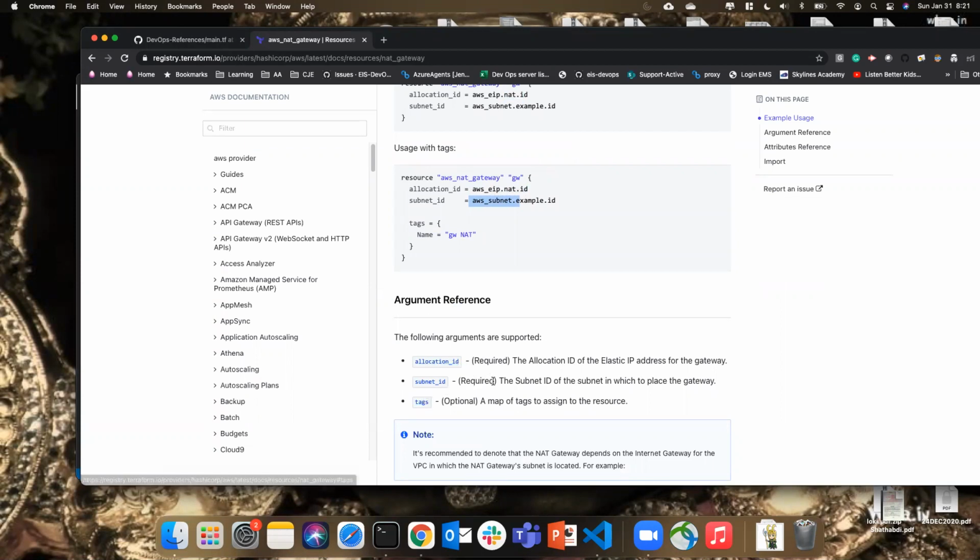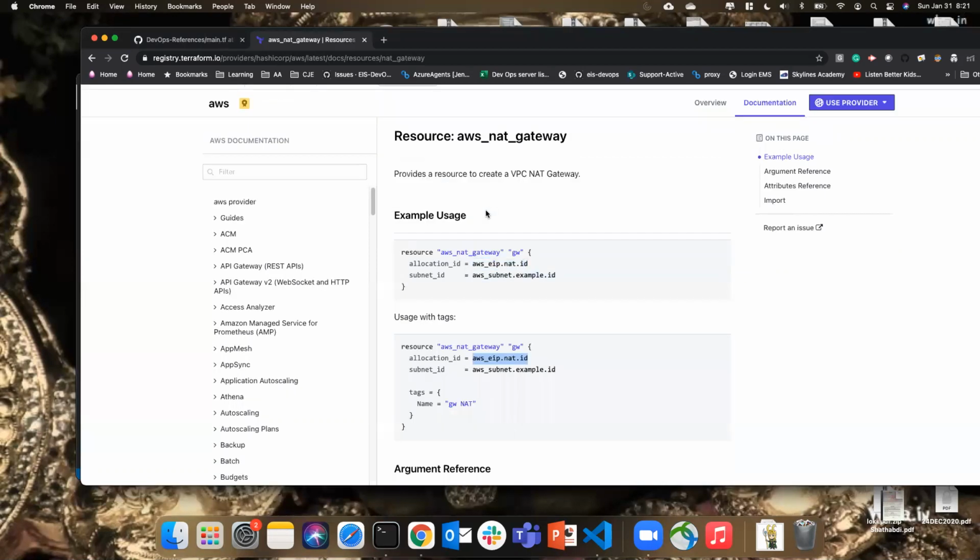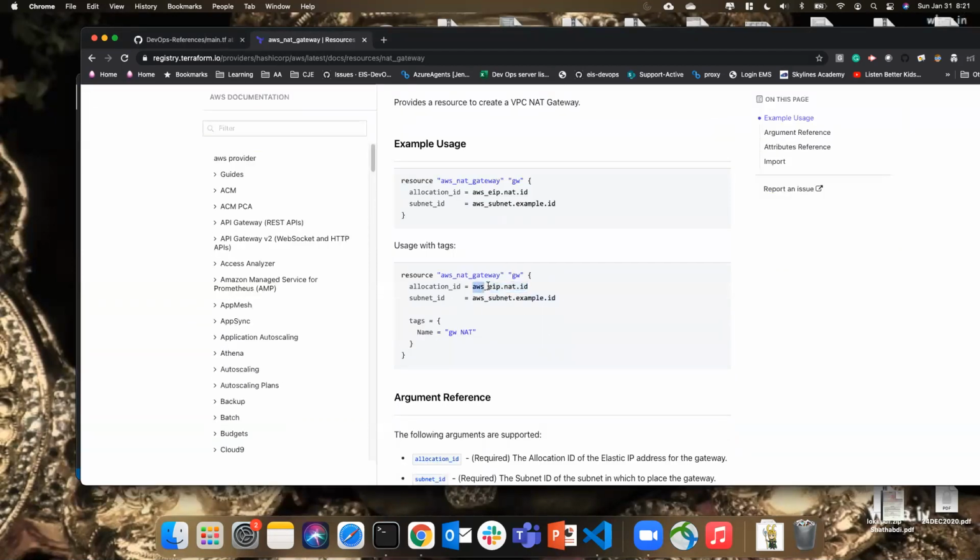Allocation ID is required, and subnet ID. You are going to give a public subnet here because the NAT gateway will be created in the public subnet. So you give the public subnet ID, and you need to create one Elastic IP first because you're using it here, but it hasn't been created. So you would create the AWS EIP from your resources and then use it.